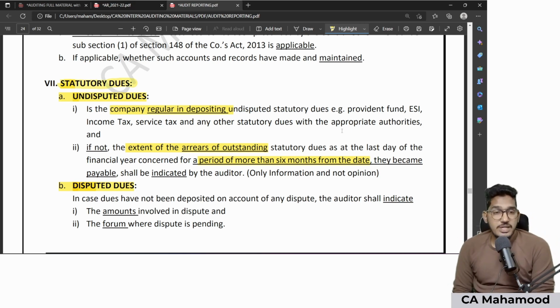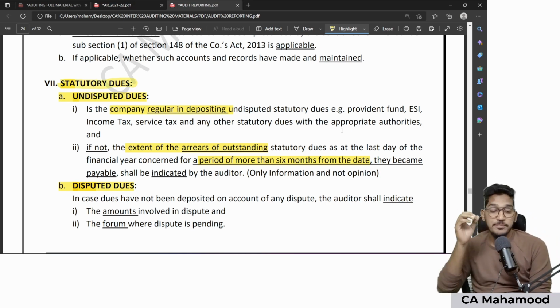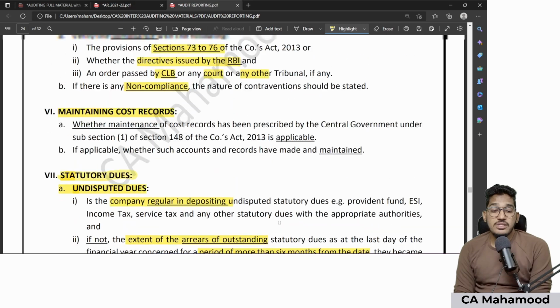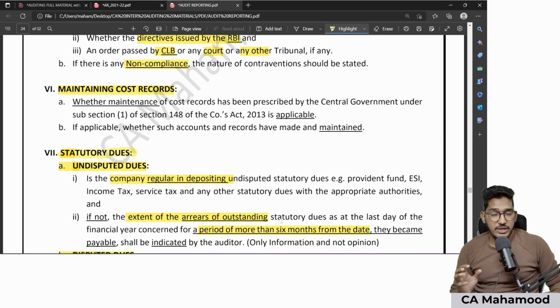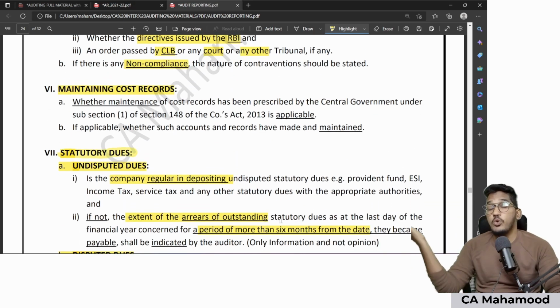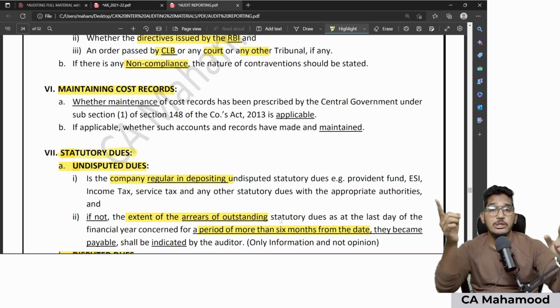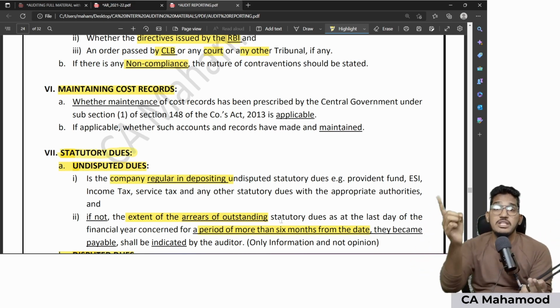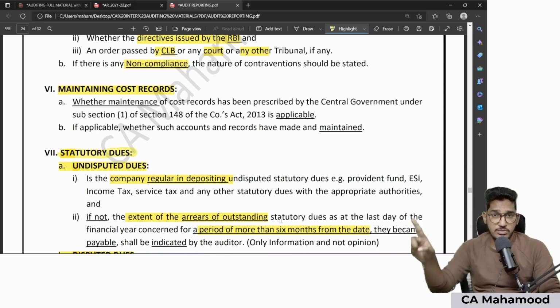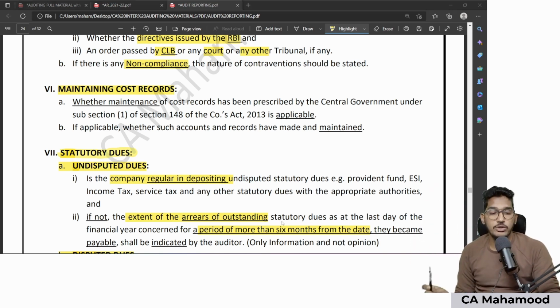So what they are trying to say here is, if any undisputed statutory due is not paid to the regulatory authorities, and it is outstanding for a period of more than 6 months as on the balance sheet date, only those amounts are required to be reported. Once again, not all the undisputed statutory dues outstanding shall be reported. Only those outstanding for more than 6 months as on the balance sheet date are required to be reported.